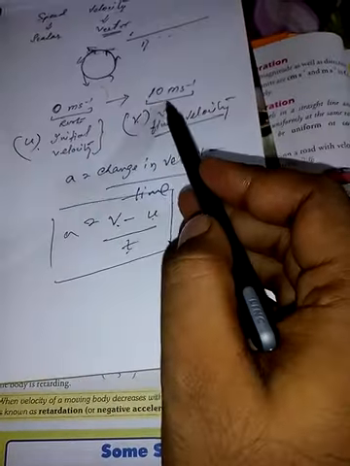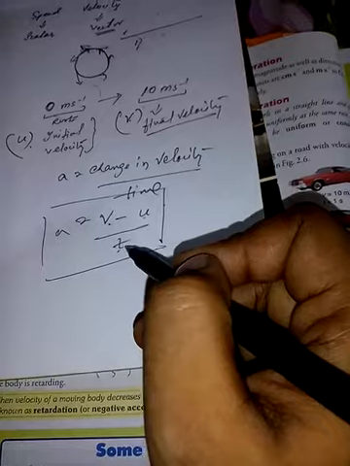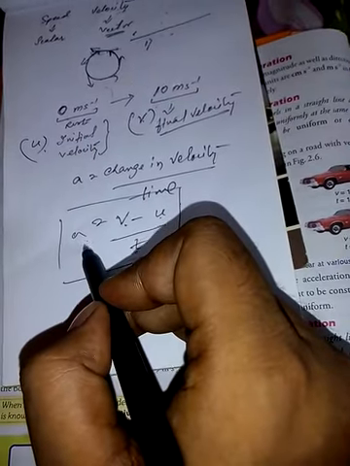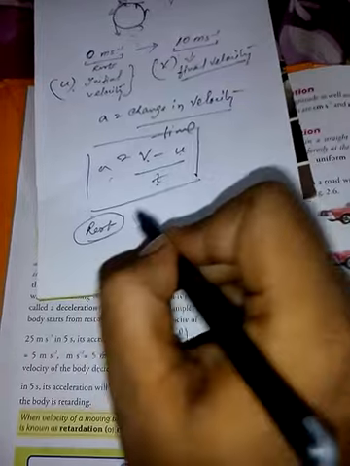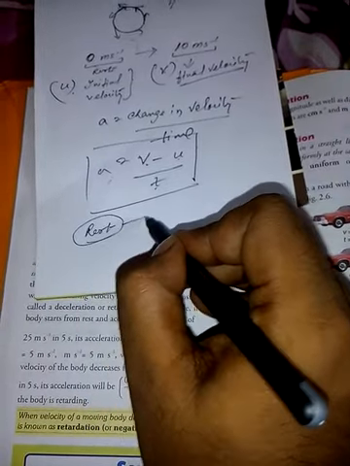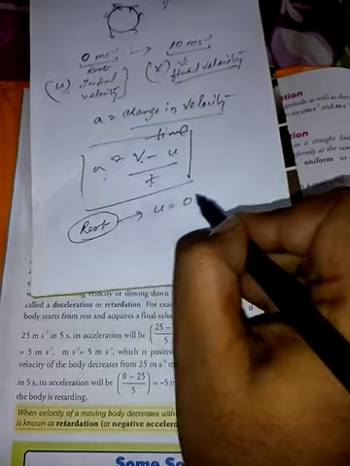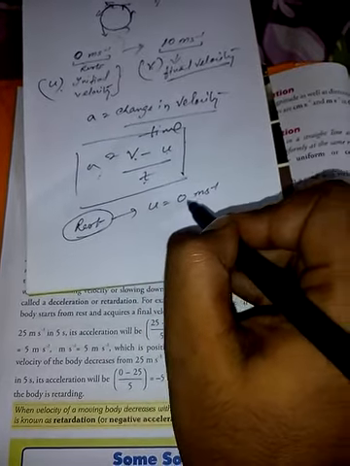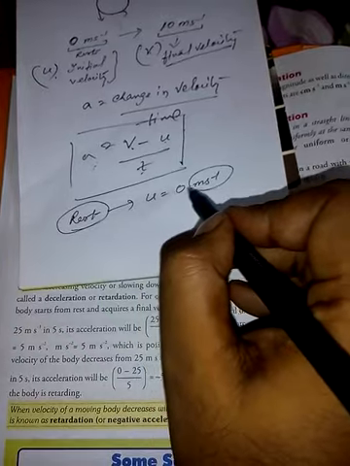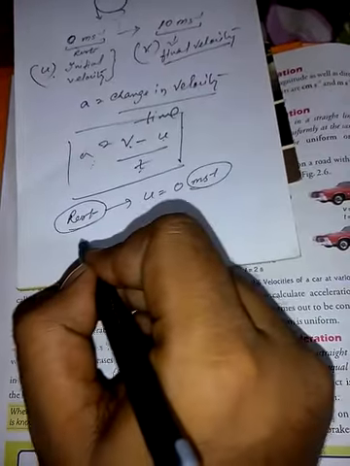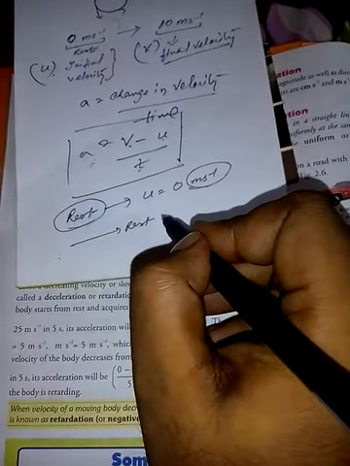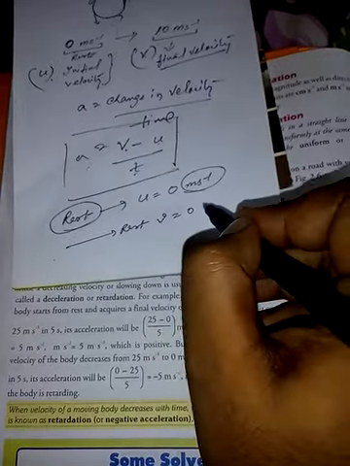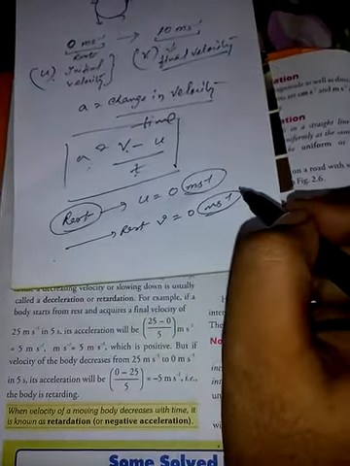Whatever time is given, say 5 minutes or 10 minutes, you divide by it and easily find the acceleration. Always remember, if any object is starting from rest, then u is always equal to 0 meter per second. If any object comes to rest, that means it is already in motion and comes to rest, in that case v is always equal to 0 meter per second. Understood?